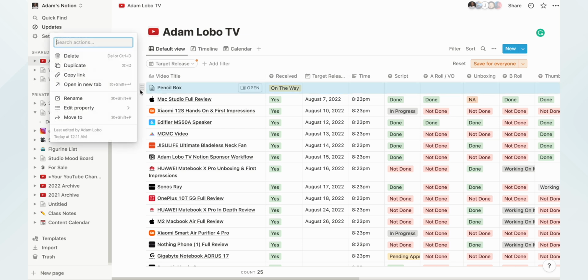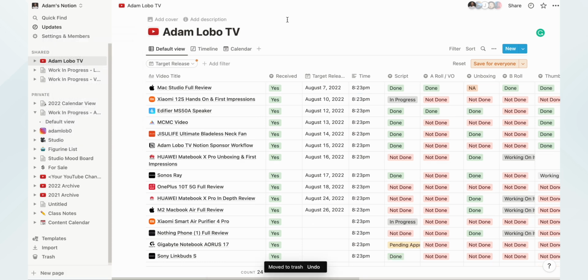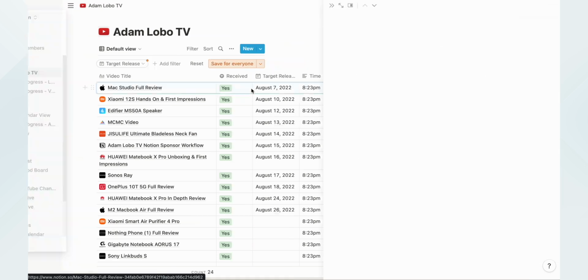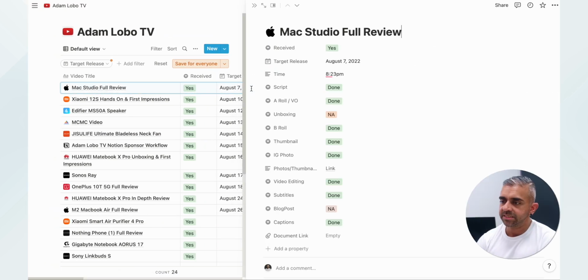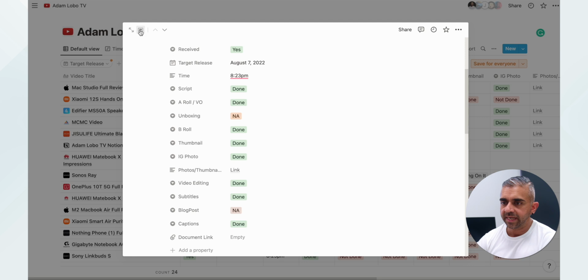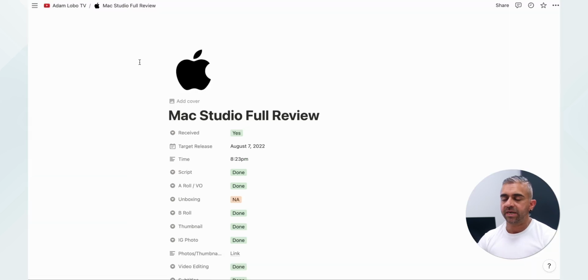I'm just going to remove this, so delete is the first thing. Now, let me go into every single project, which is a page by itself. What's cool is that Notion will create a page on top of what you have done. So for example, if I come here, I just open it at side peek. Now, there is a way for us to change the peek mode. If I want to open it on the side peek, I can do that. I can even do a center peek, so it comes out right in the center, or I can put it as a full page.